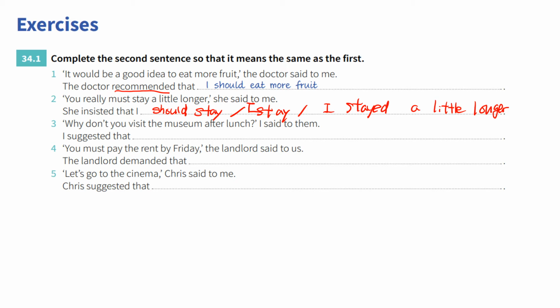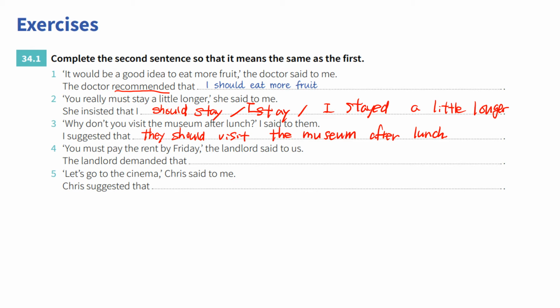Why don't you visit the museum after lunch? I said to them. I suggested that they should visit the museum after lunch. Museum, M-U-S-E-U-M, after lunch. Or you can say, I suggest that they visit, or they visited the museum after lunch.